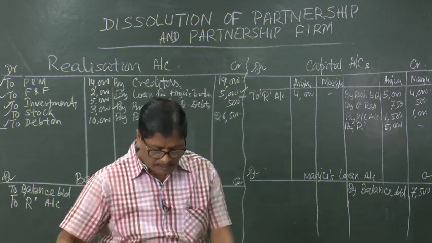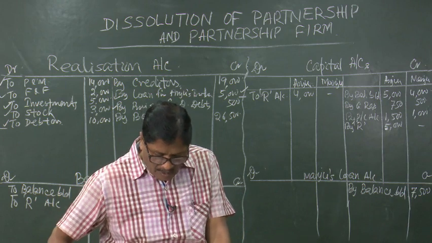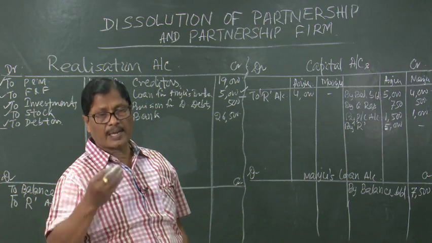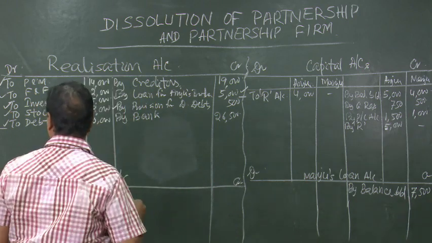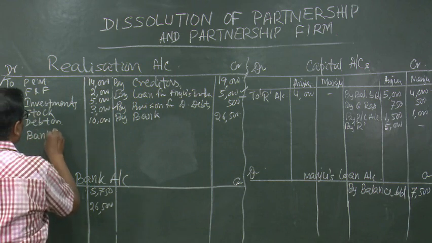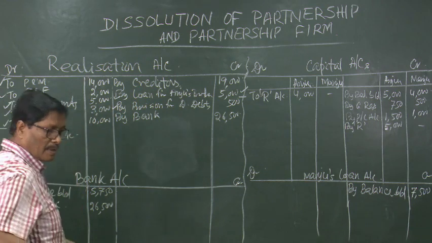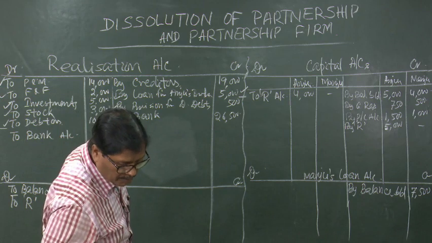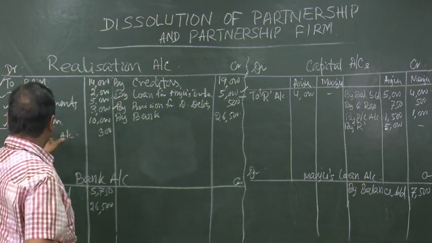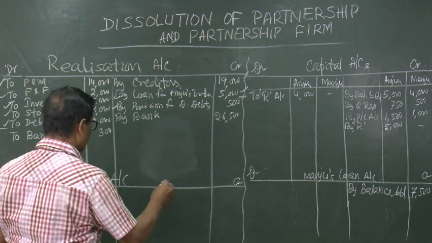Then expenses of realization were rupees 300, that is the entry: realization account debited to bank account 300. If realization account is debited to bank account, it is credited by realization account.